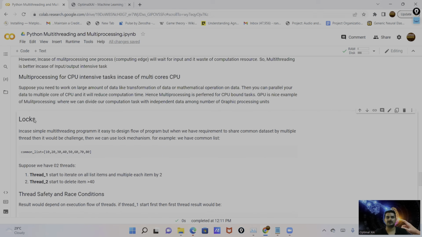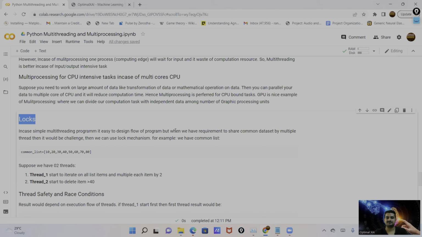Now I move to the challenges of multi-threading programming. The first one is the locks. In case of simple multiple threads, we can easily design the flow of the program like that. This is thread 1, thread 2, thread 3. These run in concurrent mode. But in case of complex programs, like real ones in industry, it is hard to design these flows because the common data is shared among multiple threads.